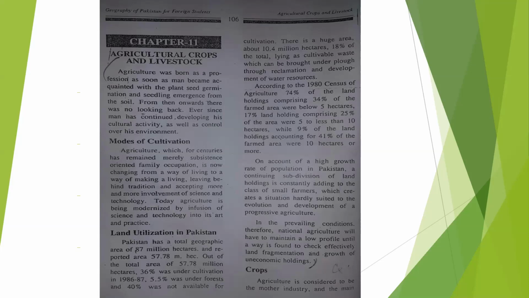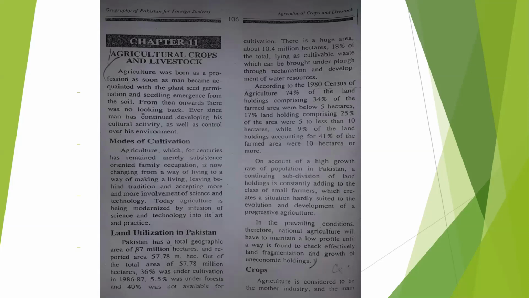So here we discussed the modes of cultivation and how much area we are using for cultivation, or land utilization in Pakistan. Now, crops. First of all, agriculture is important not only for the supply of food, but also for the provision of raw material for other industries like textile, sugar and vegetable oil. And agriculture is not only an occupation for people, but also a way of life.